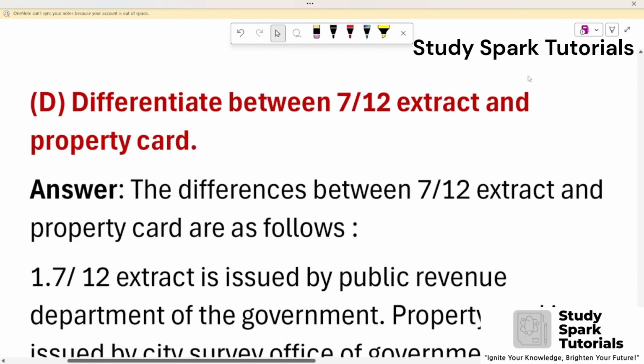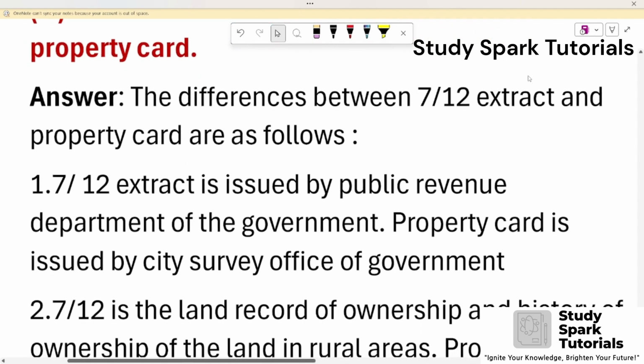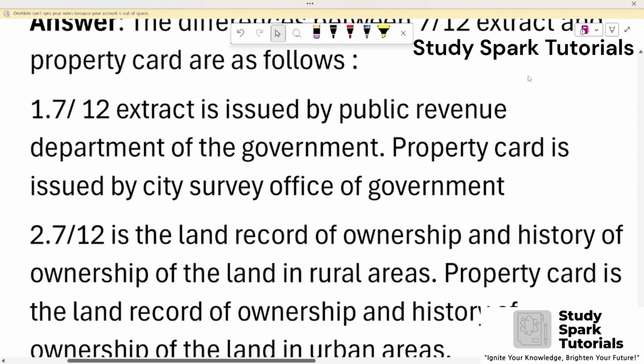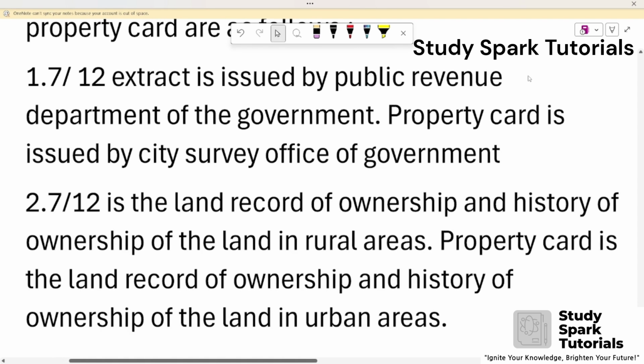D. Differentiate between 712 extract and property card. The difference is as follows. First, 712 extract is issued by the Public Revenue Department of the government and property card is issued by the City Survey Office of the government. Second, 712 is the land record of ownership and history of ownership of the land in rural areas and property card is the land record of ownership and history of ownership of the land in urban areas.